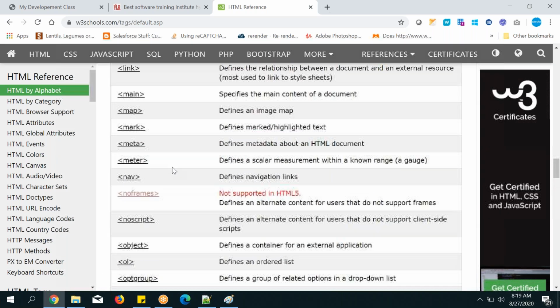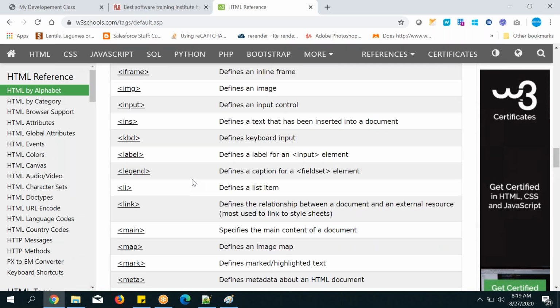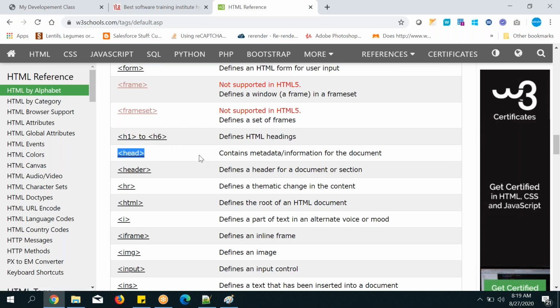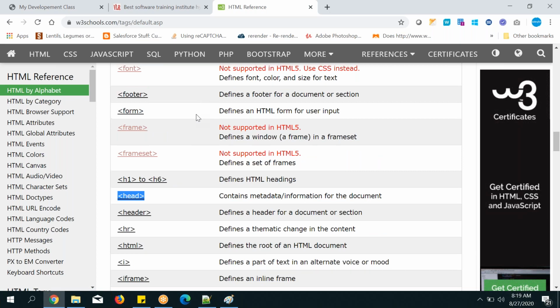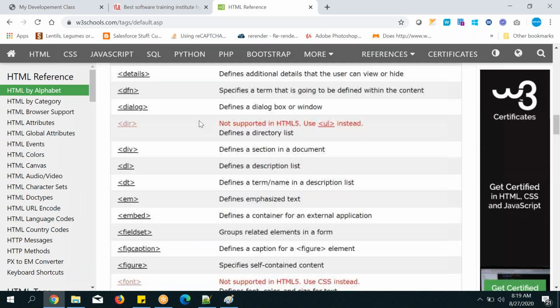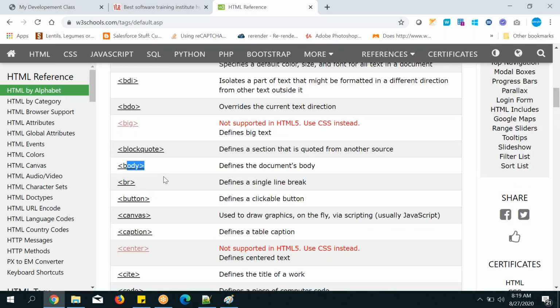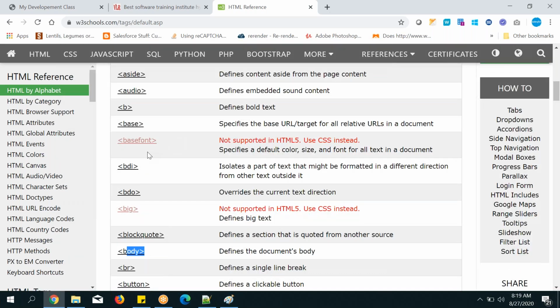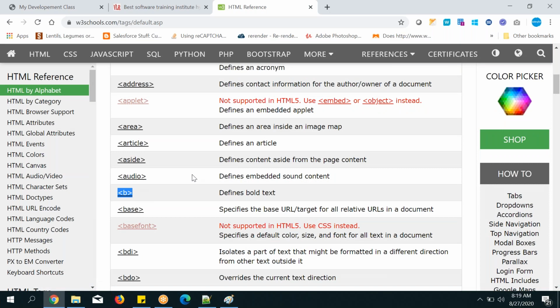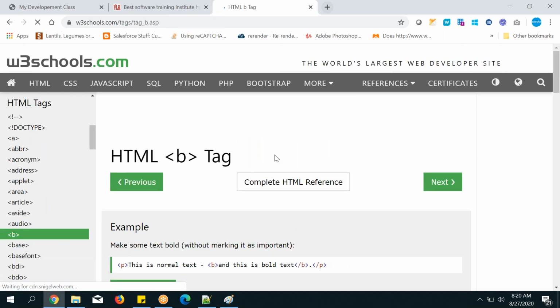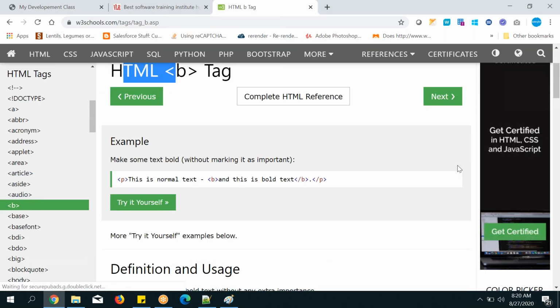And as of now, what I taught you about the few tags, right? See here, H1 to H6 tags. This I have told, and header tag I have told, head tag. Forget about font and footer, those things we will see. And div tag, body tag I told, break tag I didn't tell, right? B, bold tag, see here. Let's click on any one. Bold tag example I want to see. Just click on it and they will give an example.